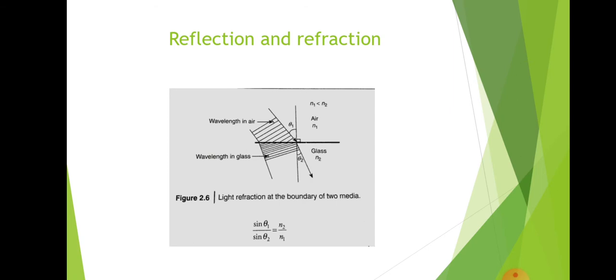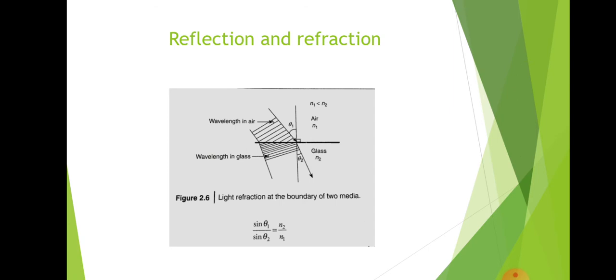So refraction takes place and a part of the light is reflected back into the same medium. We can also state a relationship between the angle of incidence theta 1 and theta 2: sin theta 1 divided by sin theta 2 is equal to n2 divided by n1, and this is called Snell's law.